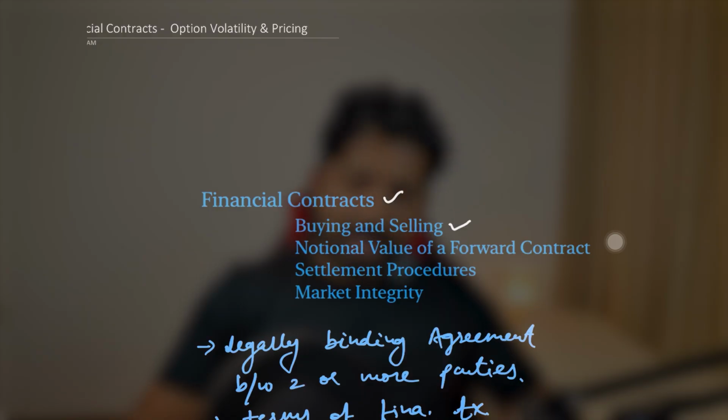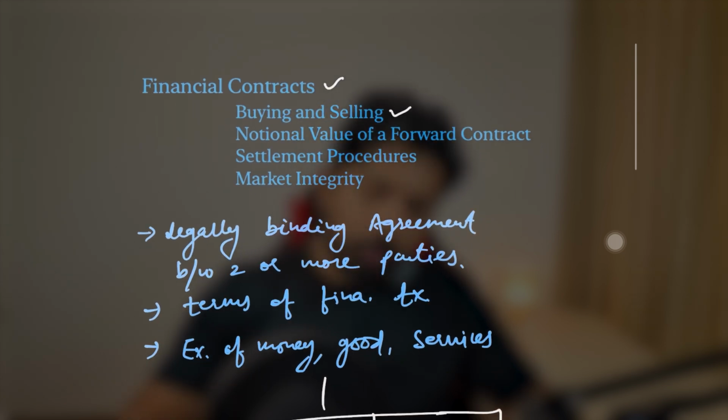Okay, now let's move to the next topic, which is notional value of a forward contract. First of all, we have to understand what a forward contract is. So let me write it here. Forward contract. Okay. We have to understand this with the help of a live example.